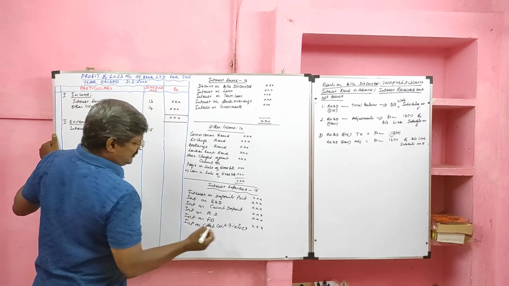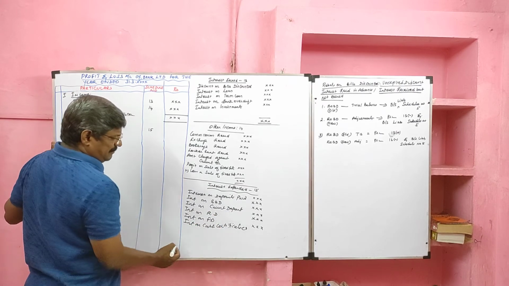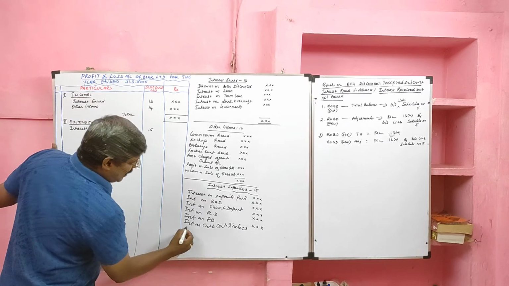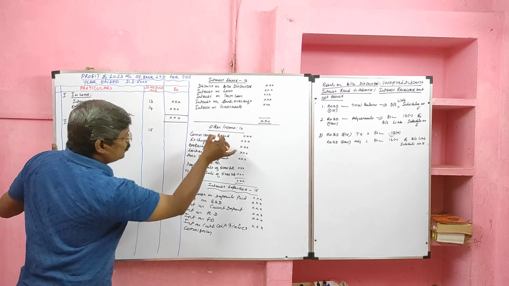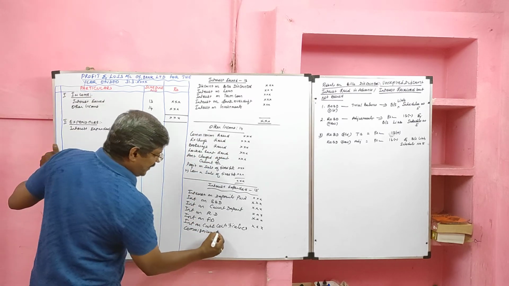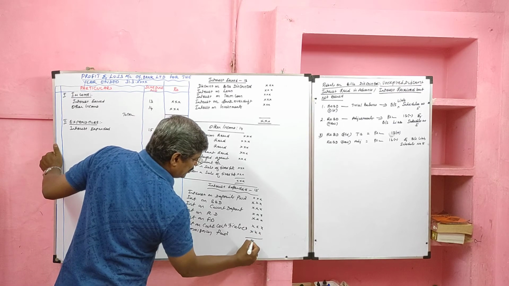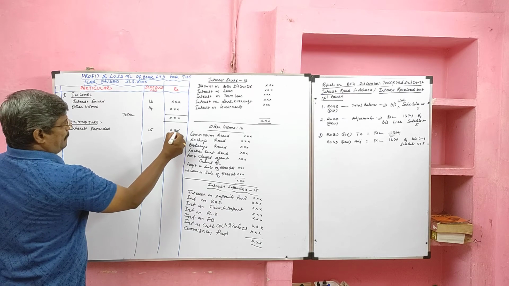So interest on deposits, and commission paid. If commission received is given, it is included in other income. If it is commission paid, it is included in interest expended. These are all the components of interest expended.